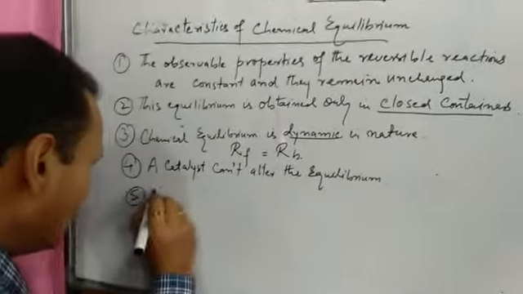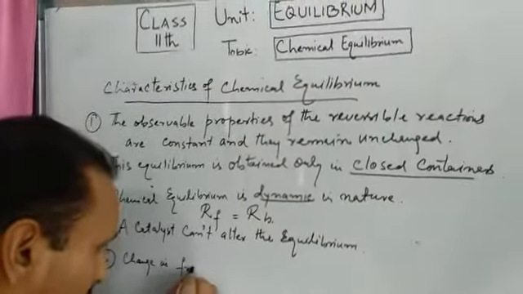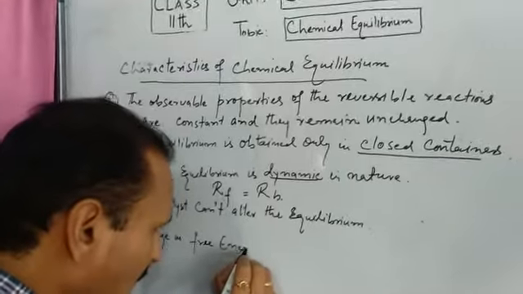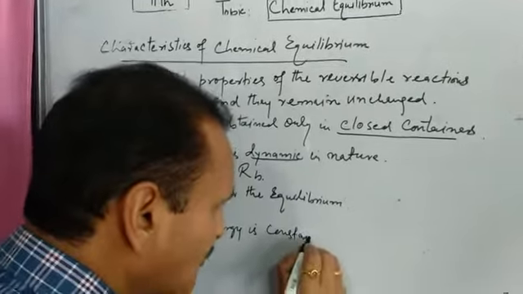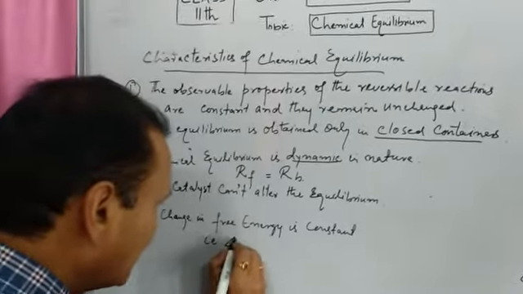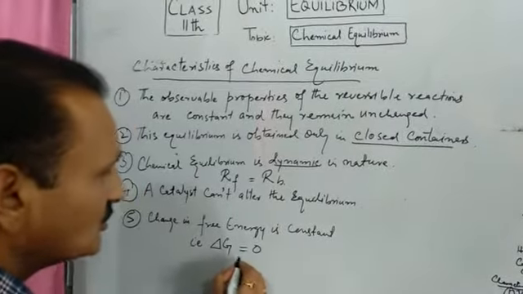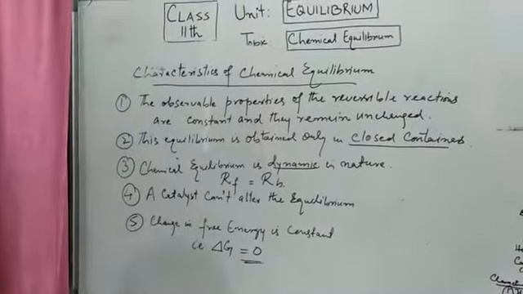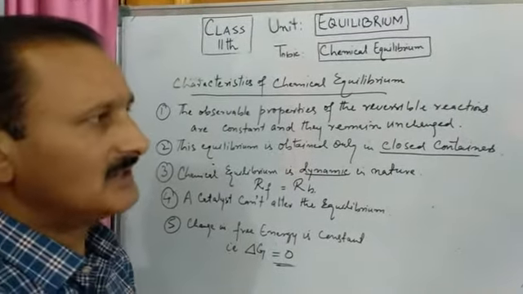And the most important point, the last point: in chemical equilibrium, the change in free energy is constant. That is, there is no change in Gibbs free energy, or it also means that delta G, the change in Gibbs free energy, is equal to 0. So these are some of the characteristics of chemical equilibrium, and that is all for today.